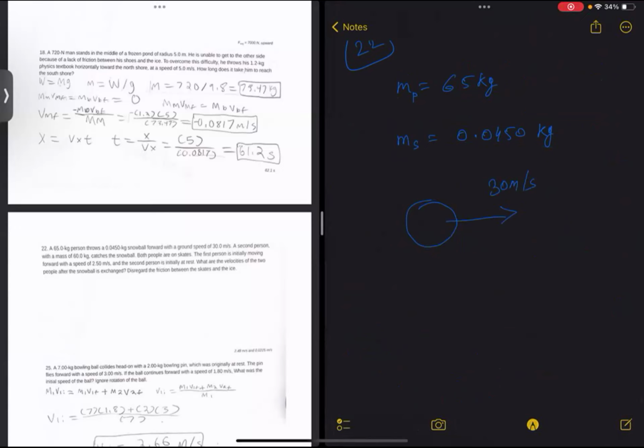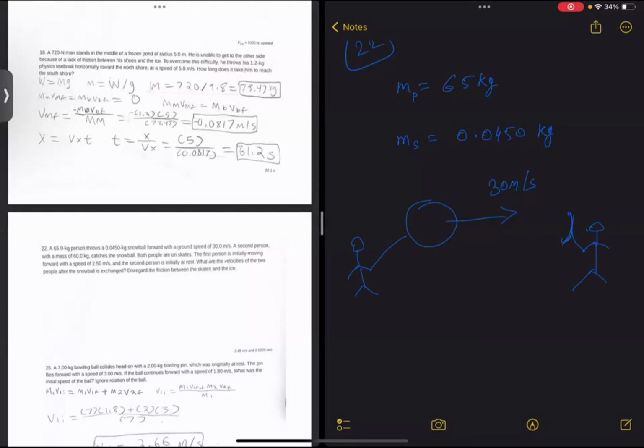A second person with a mass of 60 kg catches the snowball. So the first person is here, who is throwing this snowball, and the second person is here, who is trying to catch that snowball.